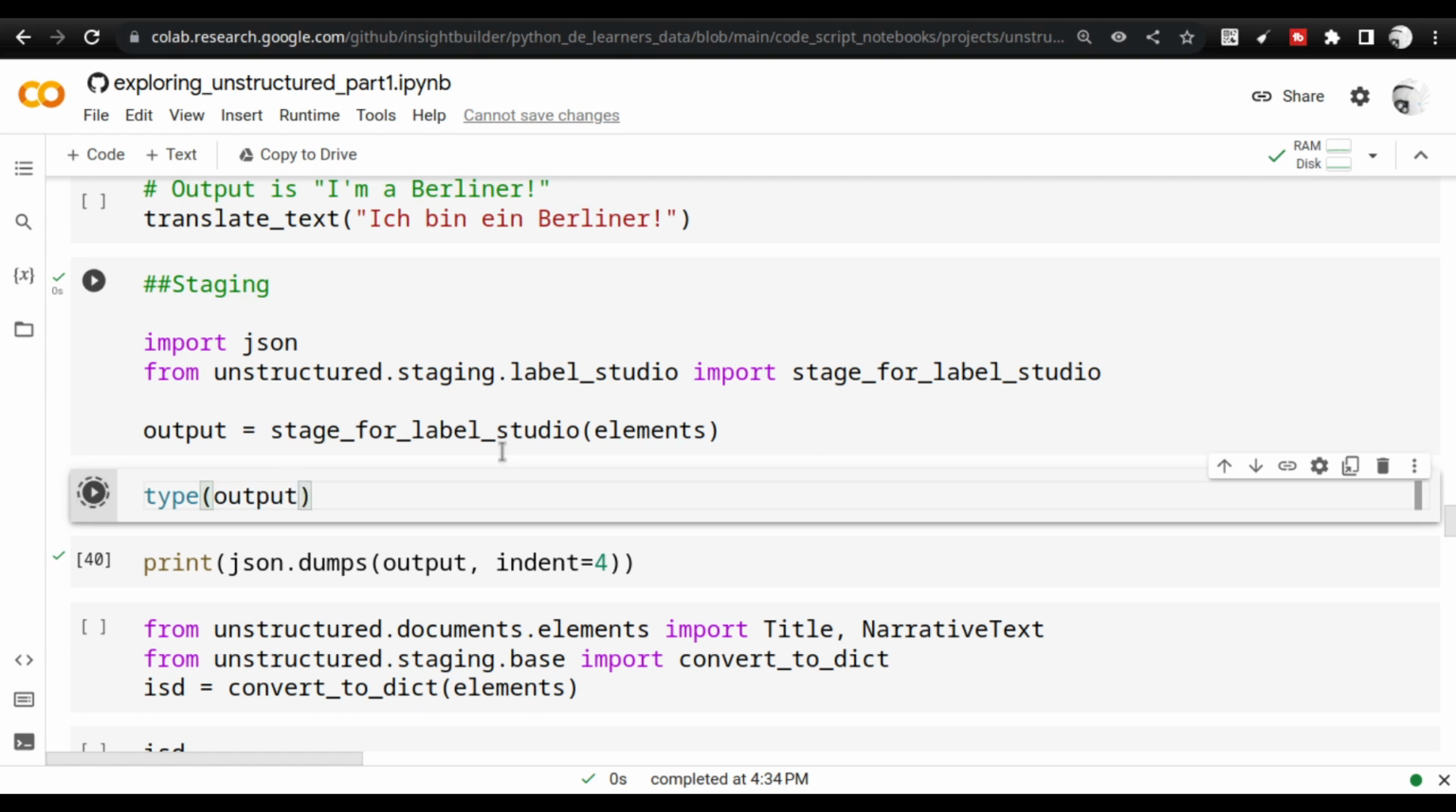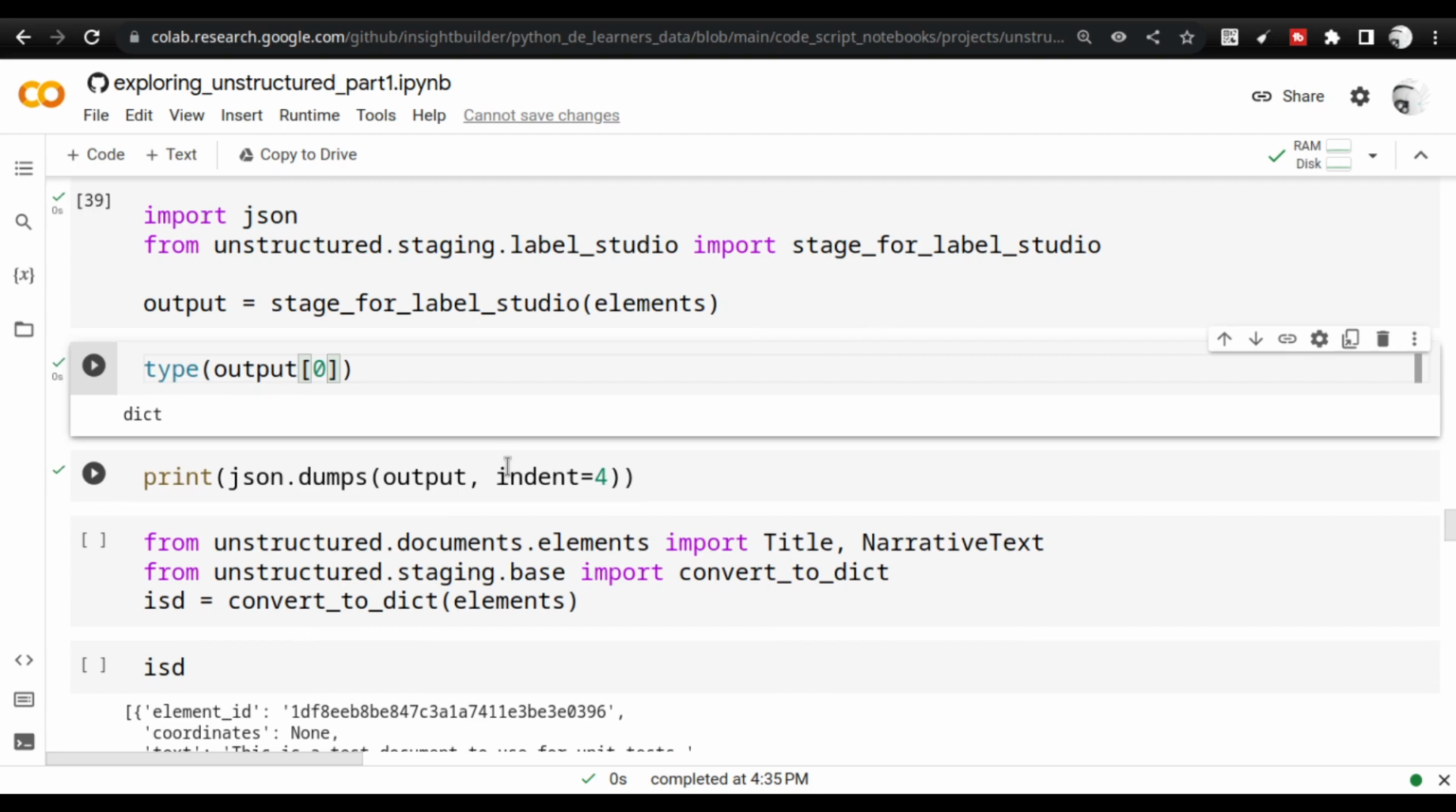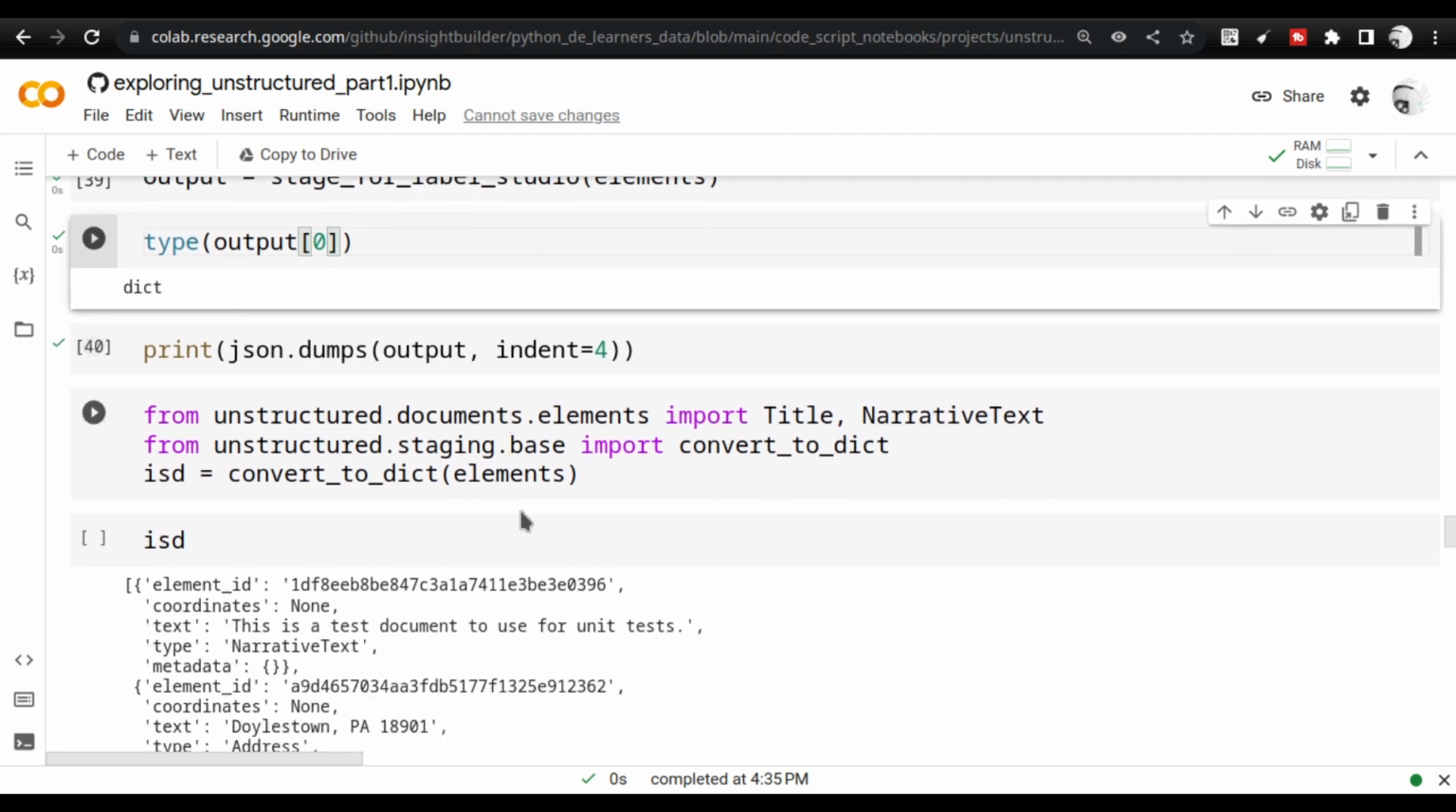There were times when I used to think that data structures is very important. So this is a list data structure, and I am going to do a check on the single element. What is the single element made of? The single element is made of a dictionary. When I stage it to Label Studio, it has to be made into a dictionary in a certain format. So you saw that the data structure is converted, right?